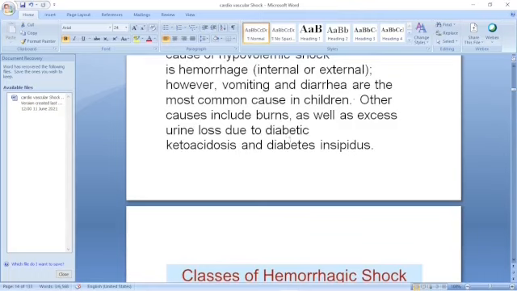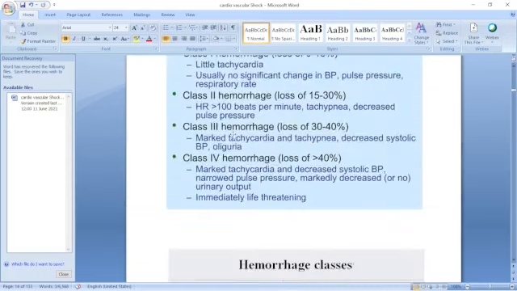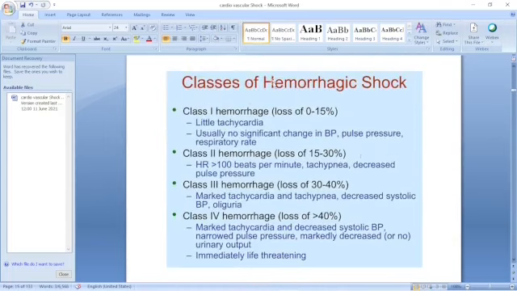Diabetes mellitus, which is uncontrolled, leads to ketoacidosis. There is excessive urination, and in diabetes insipidus there also, it is the third important cause. Then, as I told you, up to 15% blood loss, we have just seen, there is little tachycardia and no other significant signs.